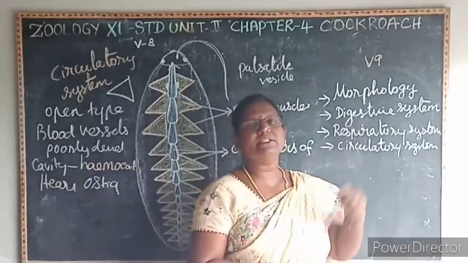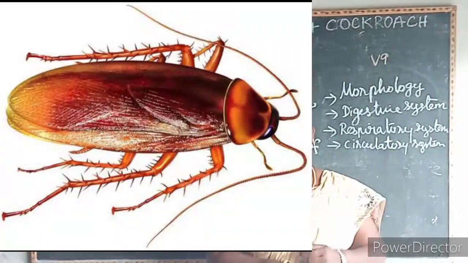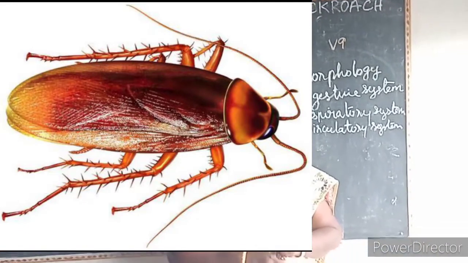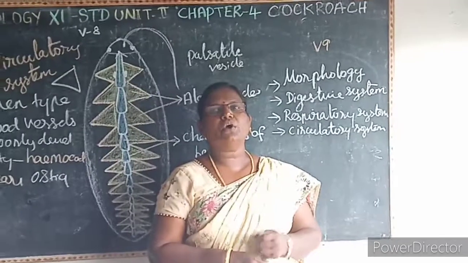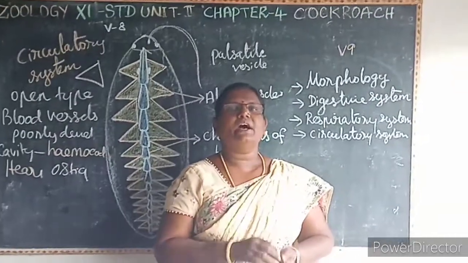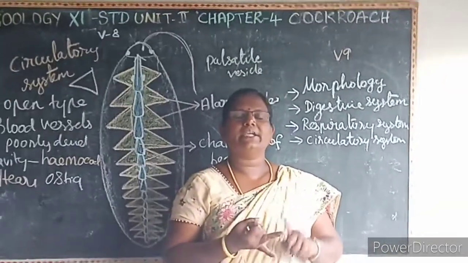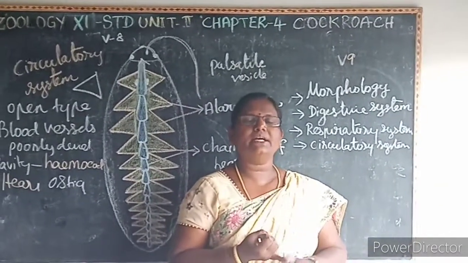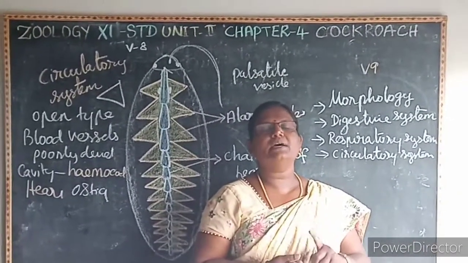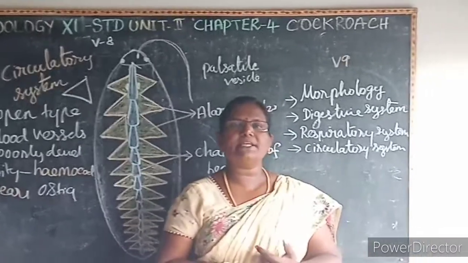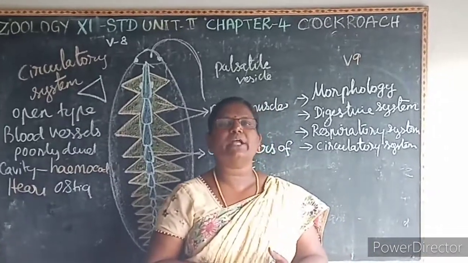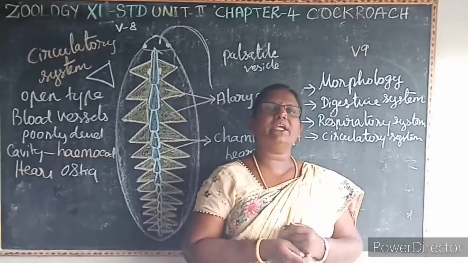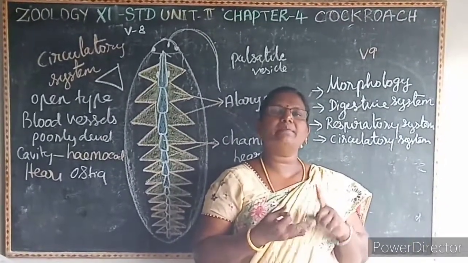Let us recall what we learned today. First one is the morphology of the cockroach. So what is morphology? The study about the external characters, that is known as what? Morphology. The body of the cockroach is divisible into 3 segments: head, thorax and abdomen. The head comprises a pair of antennae, a pair of compound eyes and the mouth parts. If the mouth parts are placed downwards, then it is known as what? Hypognathous.